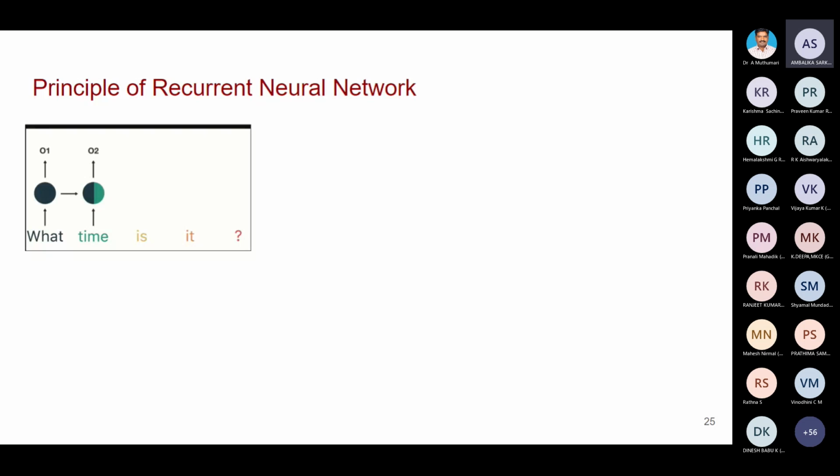What is black? The green is "time". So the second decision is taken based on the previous input as well as the current input. The current input is "time". The circle is nothing but the hidden state. I think you guys are familiar with the structure of a neural network. Input layer will be there, hidden layer will be there, output layer will be there. Same thing here. So "what time is it" is nothing but input. It is applied to the input layer, then it is going to the hidden layer, then you are getting the output.